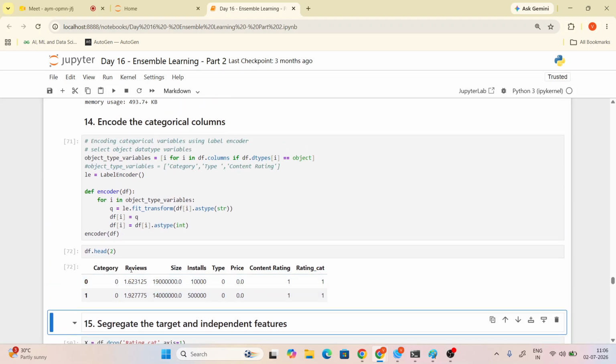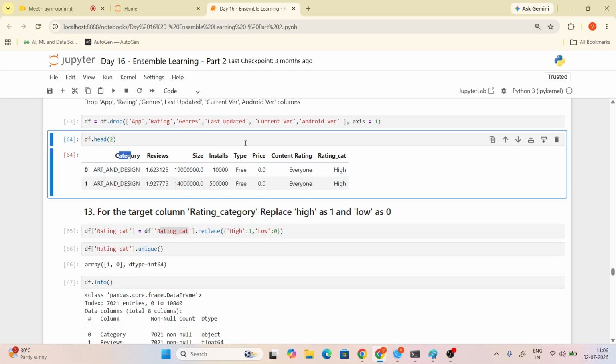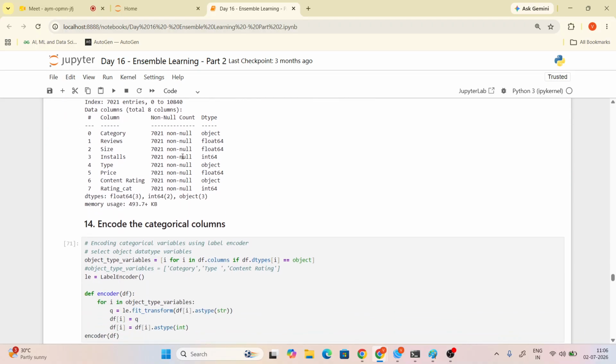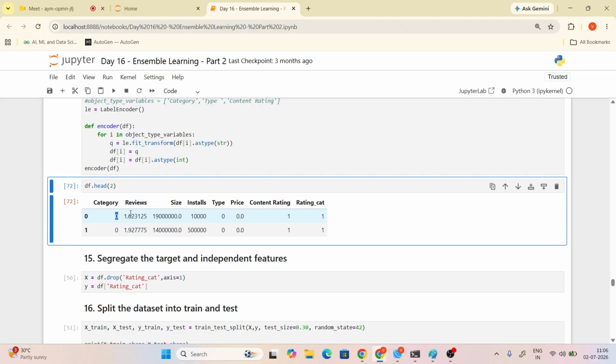So what will happen is, see, the objects are category, type, content rating. These are the things that will convert as numeric using label encoder, Alka. So category, type, and content rating, all are converted with the label encoder. Have you got my point?